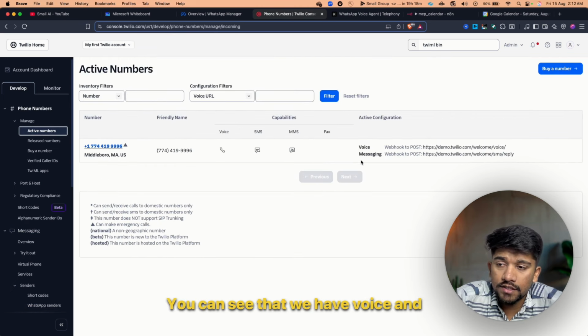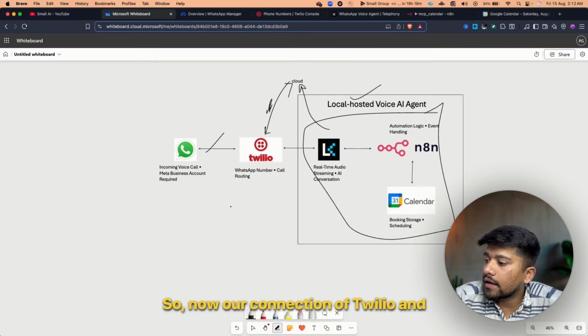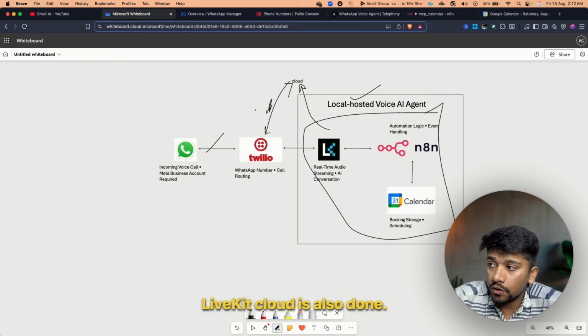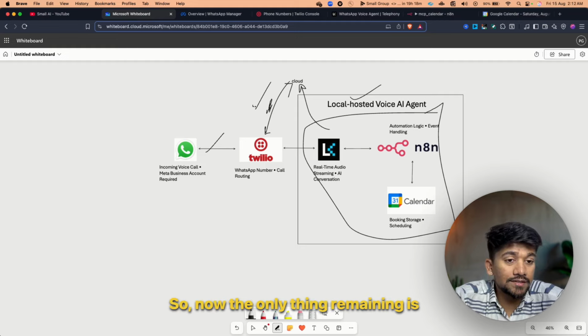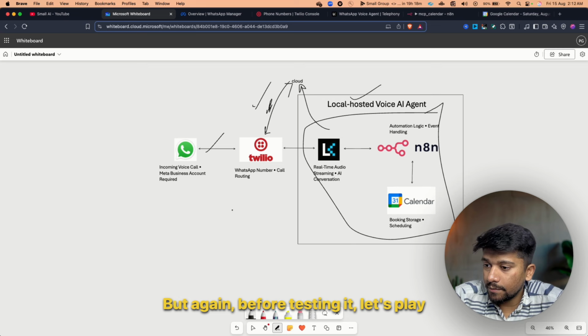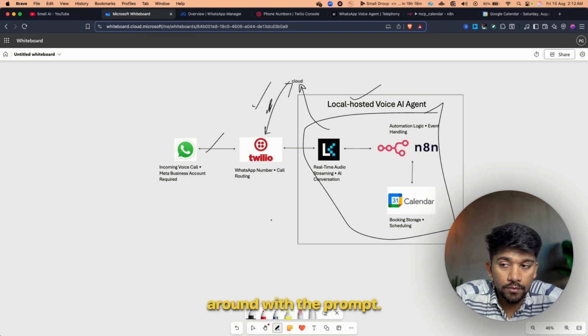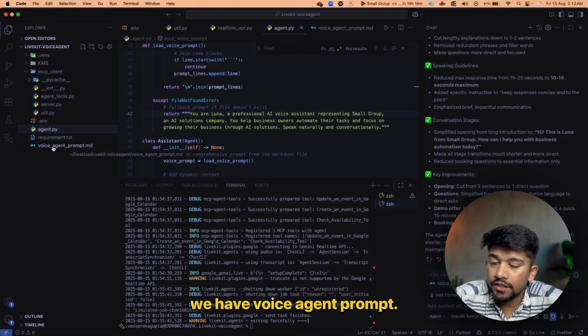You can see that we have voice and messaging URI as well. So now our connection of Twilio and LiveKit cloud is also done. Now the only thing remaining is testing the entire app. But again, before testing it, let's play around with the prompt. In this, see that we have voice agent prompt.